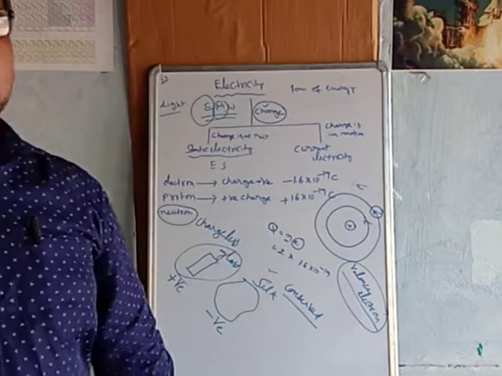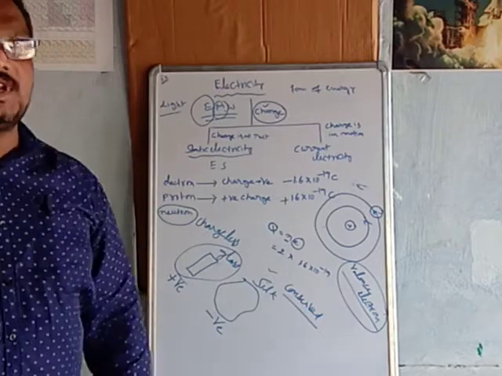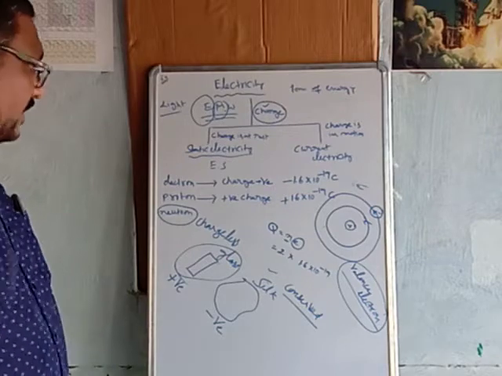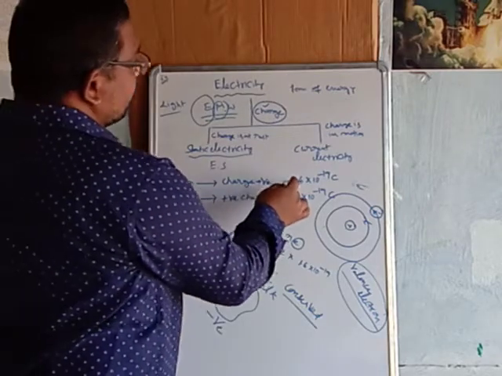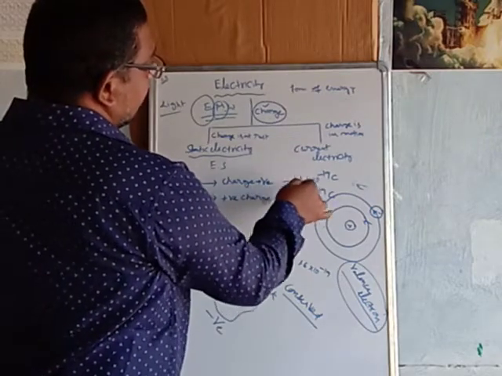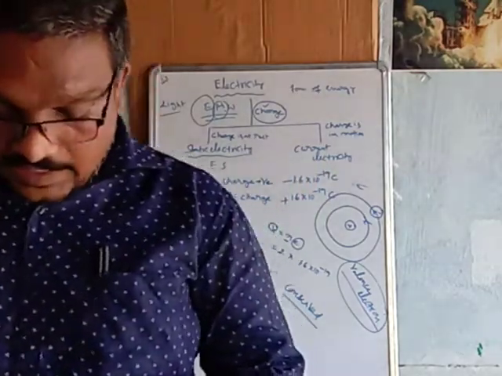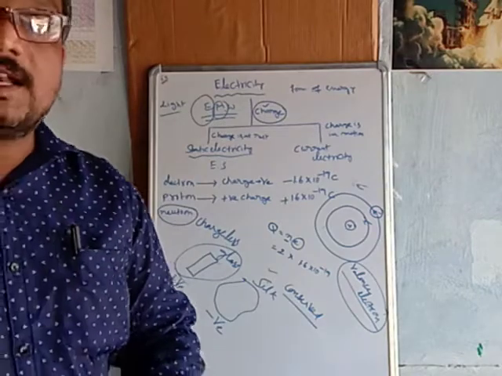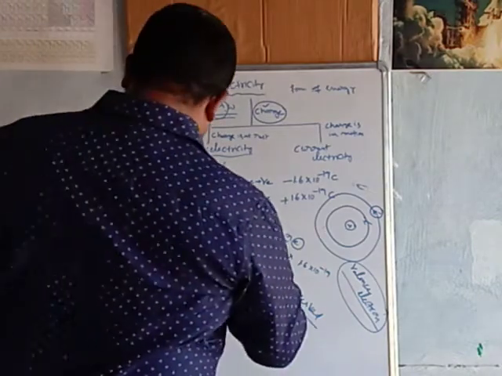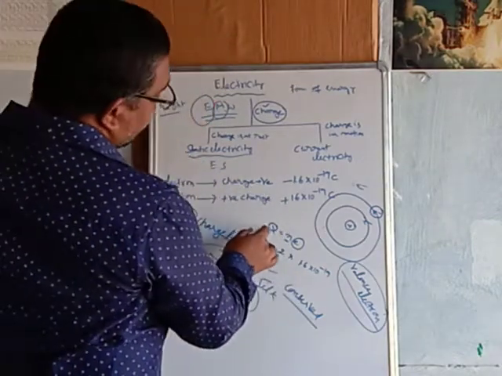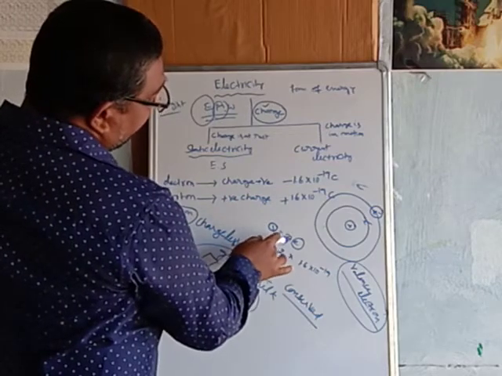And charge is a scalar quantity. It has no direction; it has magnitude, that is, some numerical value. Charge is a scalar quantity, and it is a derived quantity. Why? Because charge depends upon the number of electrons.